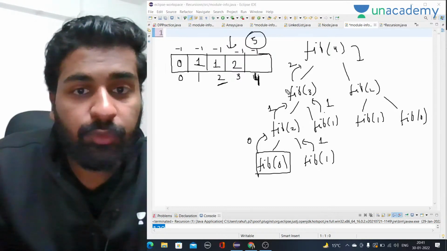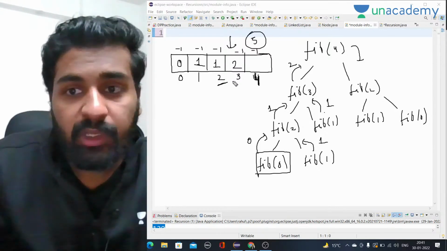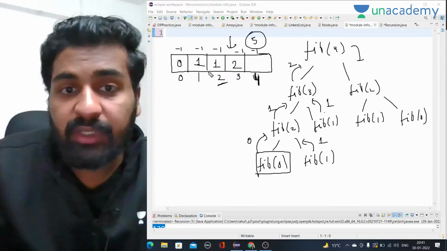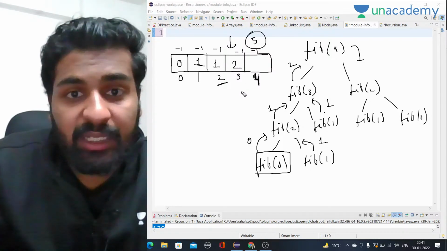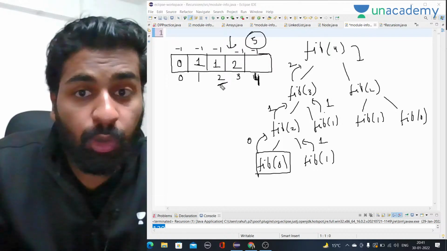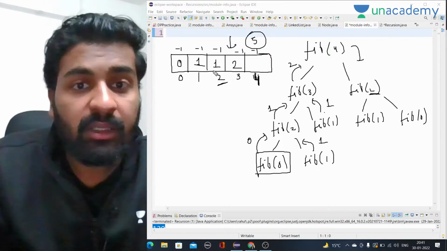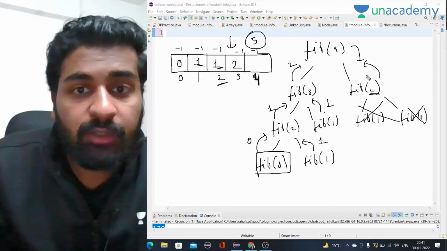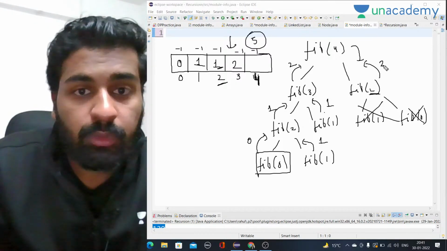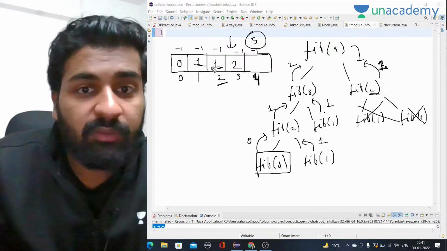When I need fib of 2, I will see if there is any value other than -1 in this array on that position, on the second position. Yes, there is 1. So I will not do these operations. I will directly return from here, returning 1 by seeing whatever is stored in the array.